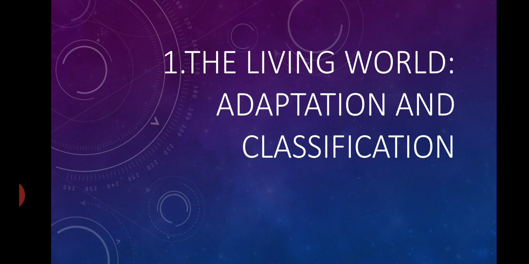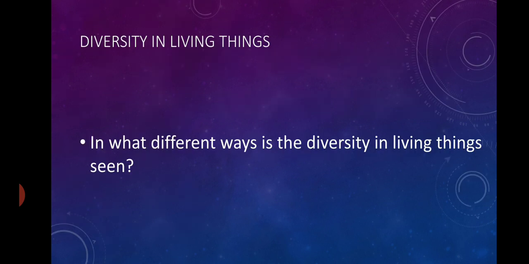Class 7, lesson number 1, the living world, adaptation and classification. Here, diversity in the living things. In what different ways is the diversity in living things seen? Do you know it? The diversity in the living things is seen due to their different shape, size, color and the different structure of the body.